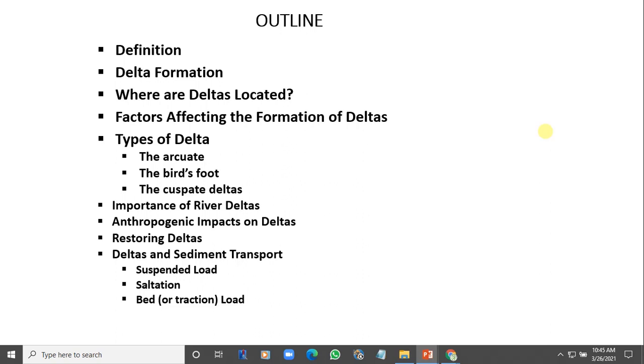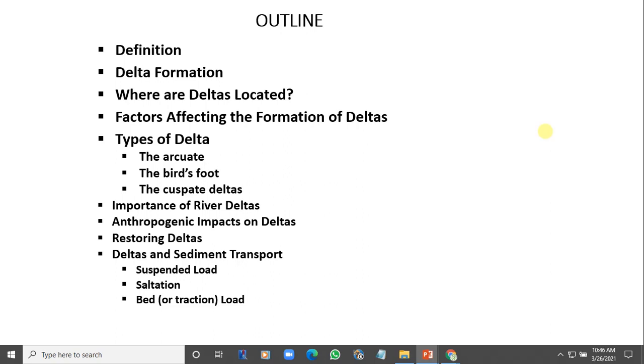The first one is the suspended load. Suspended load is for fine-grained sediment, typically clay and silt, transported in suspension due to turbulence. Okay, there's also saltation. Saltation is typically sand transported by intermittent jumps, a transitional state between bed load and suspended load. Then you have the bed load.